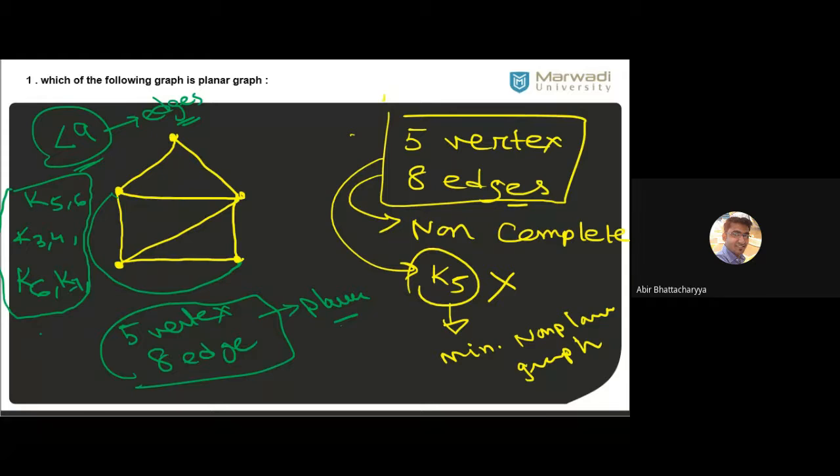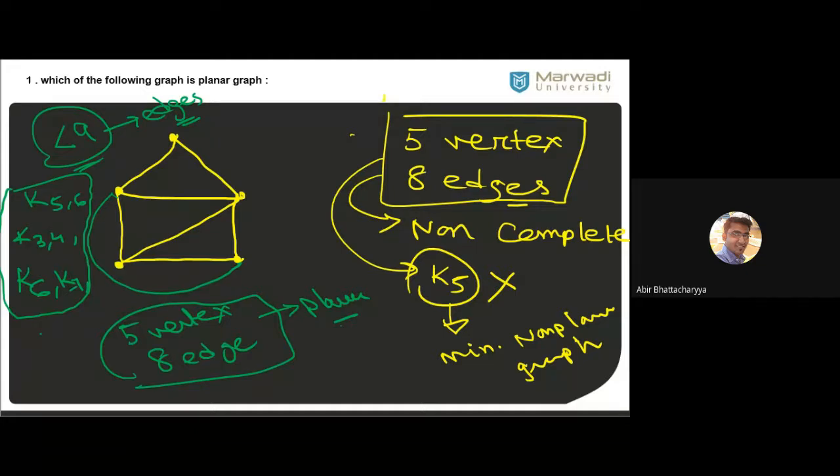You cannot write directly in every case. If this question arises as a 1 mark question in an exam, like tell me whether K75 is planar or non-planar, you can directly write it's non-planar because it is in the higher bound of K33, since K33 is the minimum non-planar graph. But if I ask you to prove that K75 is a non-planar graph for 6 marks or 8 marks.